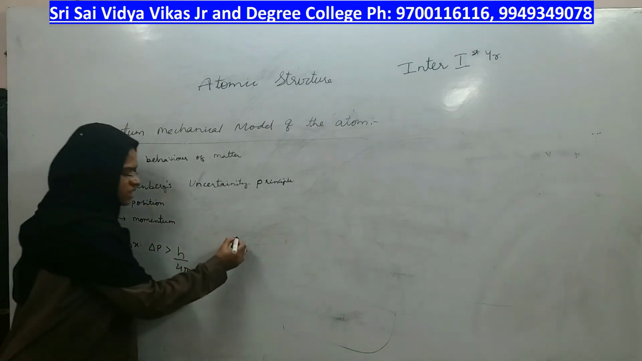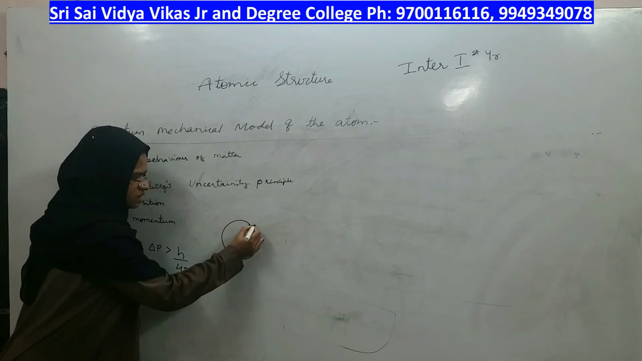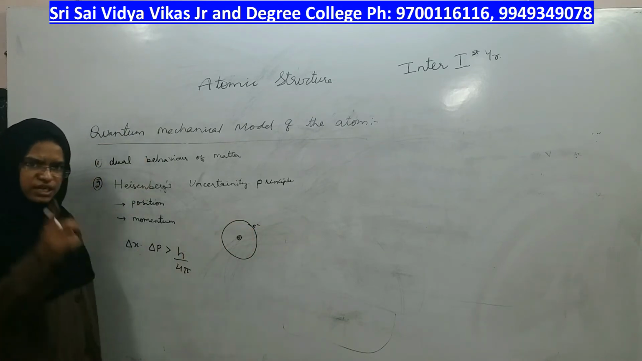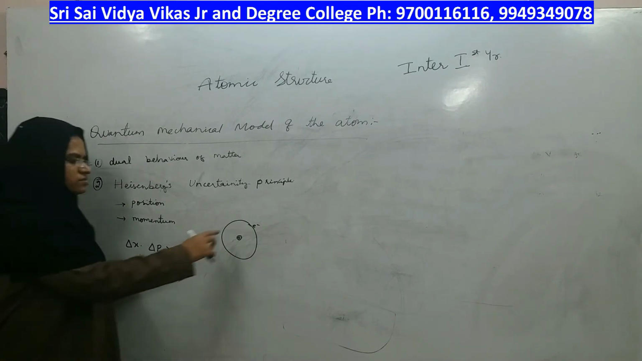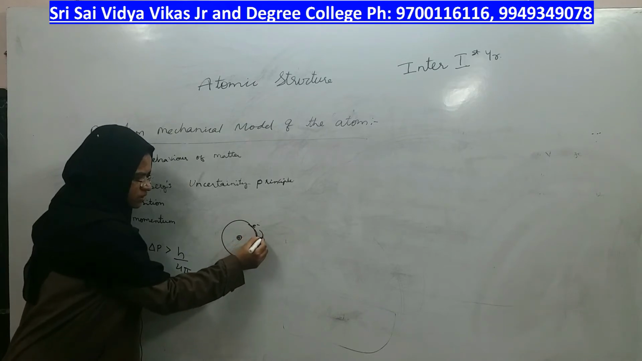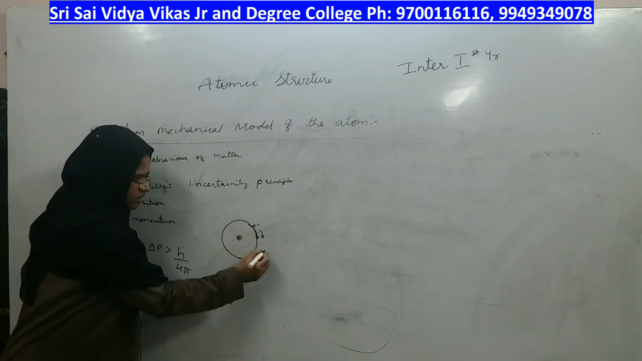Why? Let us take an example: if this is the nucleus and this is the electron, and suppose this is the orbit through which the electron is moving. Sometimes the electron is moving in this path, sometimes the electron is here, and the moment you look, it becomes here, and the same electron is moving in this direction.